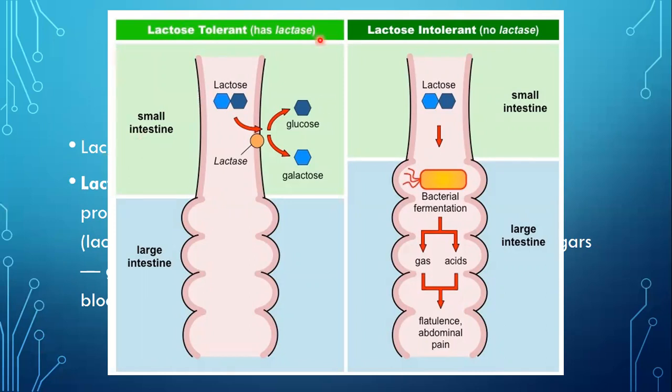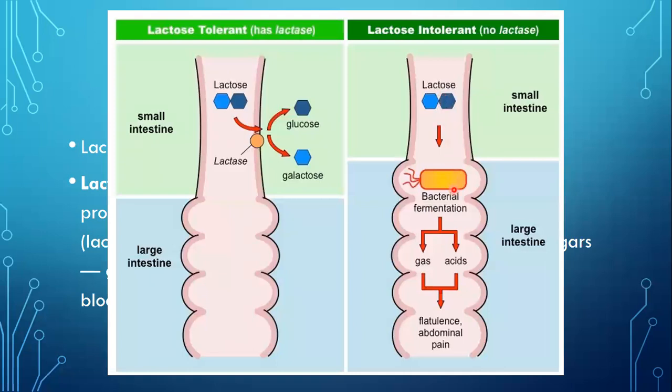So see, here you have the small intestine and here you have the small intestine. This is a lactose tolerant person. This is a lactose intolerant person. Now, in a lactose tolerant person, lactose is getting converted into glucose and galactose in the presence of enzyme lactase. But in a lactose intolerant person, this lactase enzyme is absent.